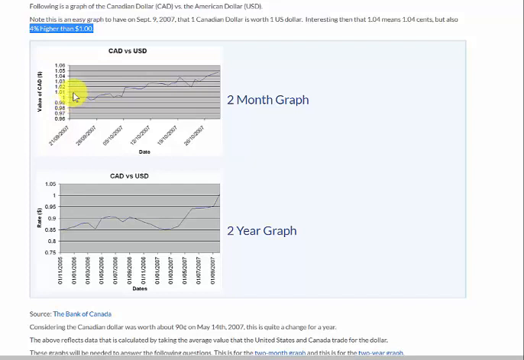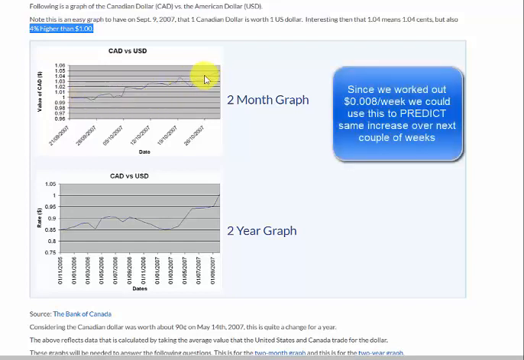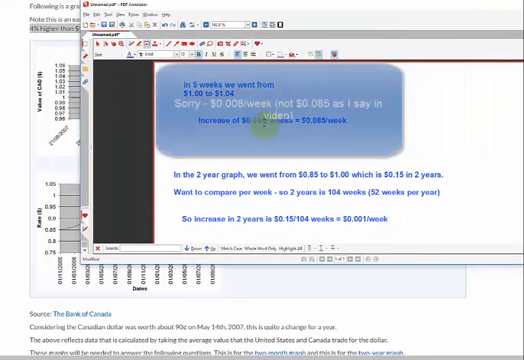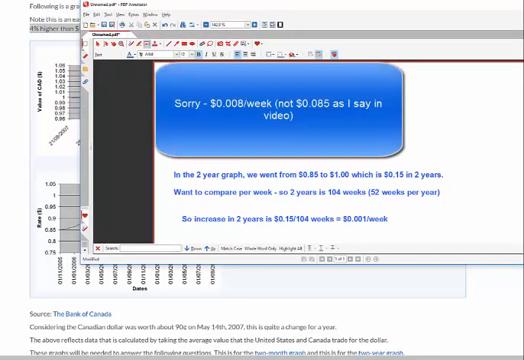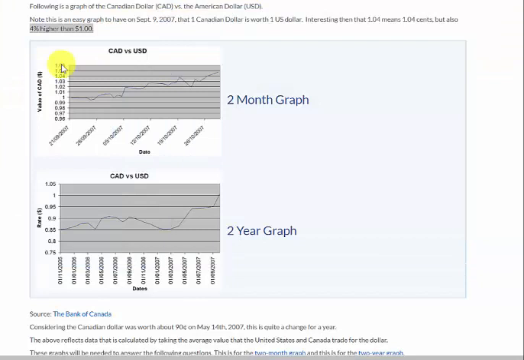So let's look at the assignment next. Before I go there, extrapolation, we could say, what would happen, do you think, in this one in the next 2 weeks? We could say, well, if it's going up at $0.085 dollars per week, we'd think to do the same thing the next week and the next week, and make a guess based on our graph that this is going to keep doing the same sort of trend, although it could go up and down.